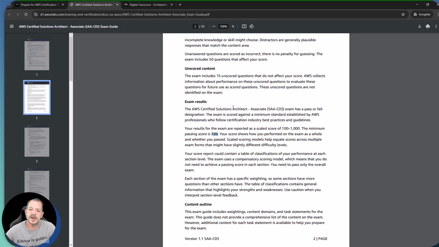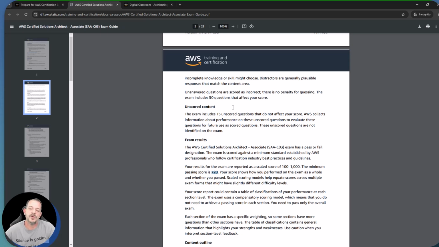Another thing to point out is you can't get a question right if it's unanswered. So what does that mean? It means don't leave any questions unanswered. If one of them is more difficult and you're not quite sure, there's going to be an option on the exam to mark it for later. Put a check mark on that and move on.